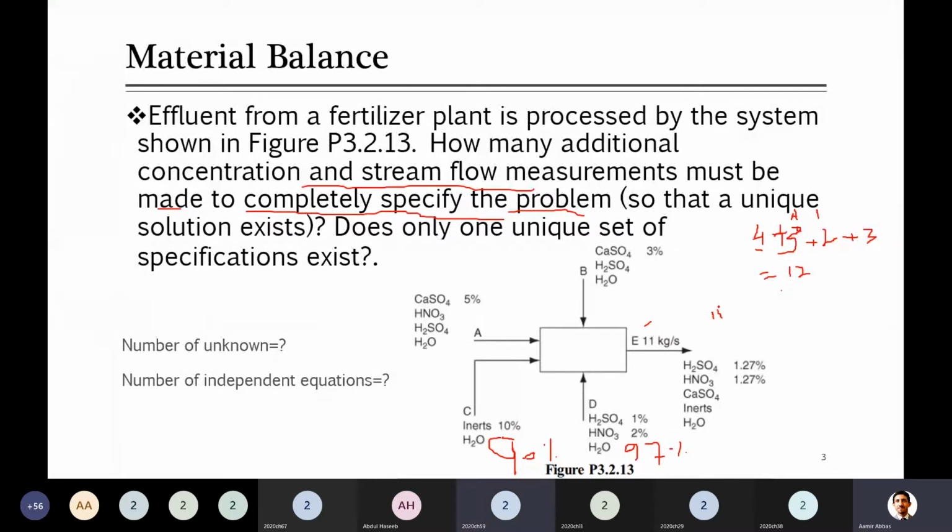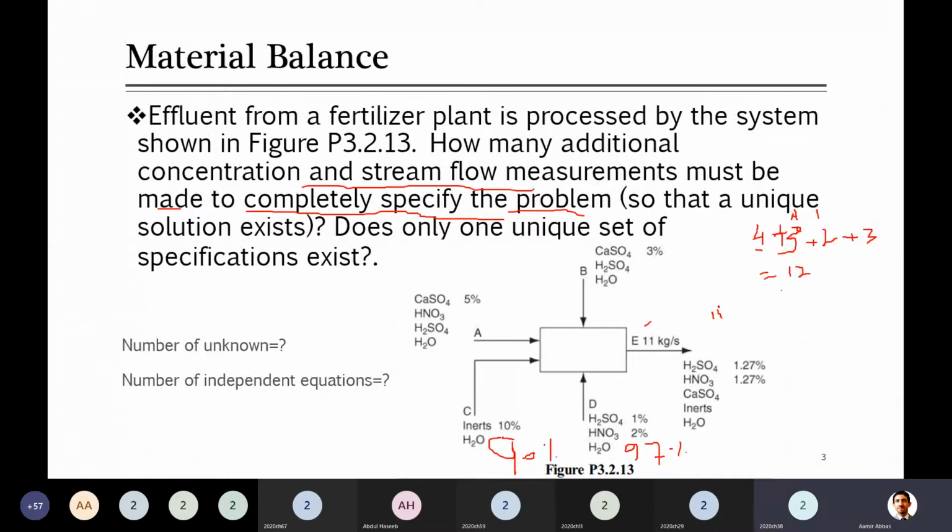So overall, how many component equations are here now? One was the overall balance, I'm asking about the components. 5. Why 5? Components are 5, and one is overall, so you have a total of 6 equations.